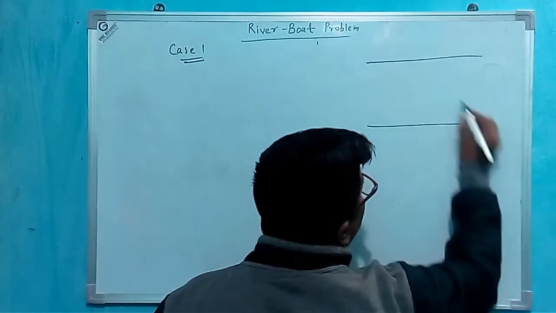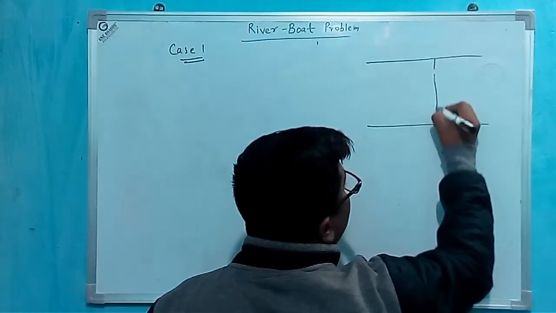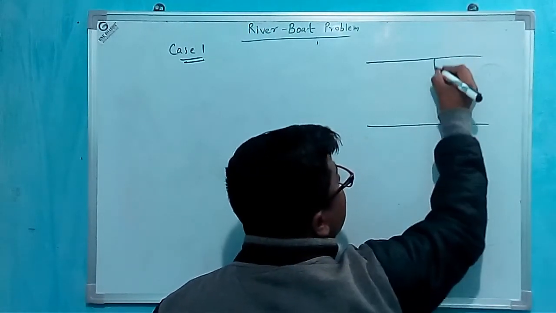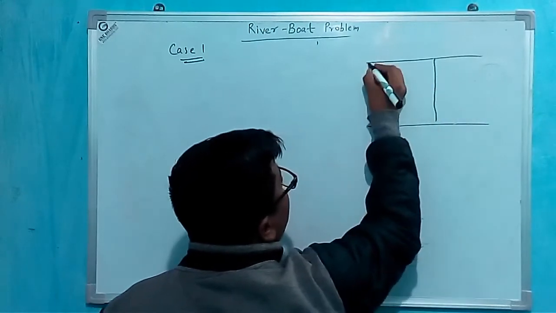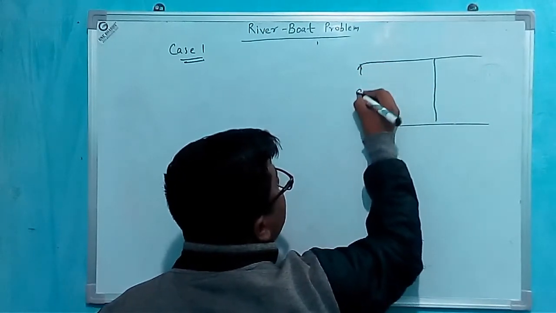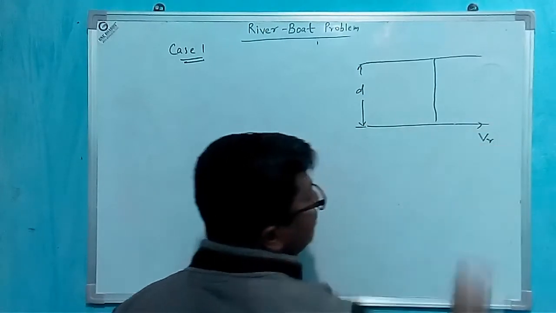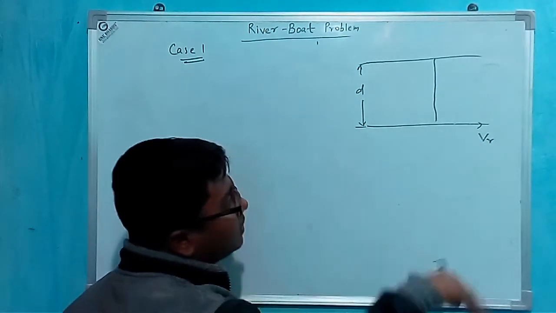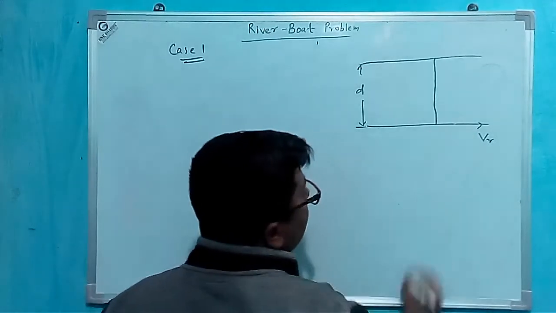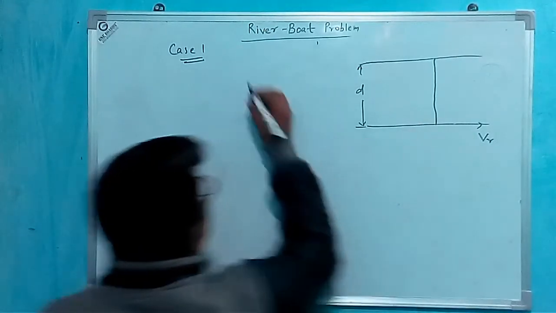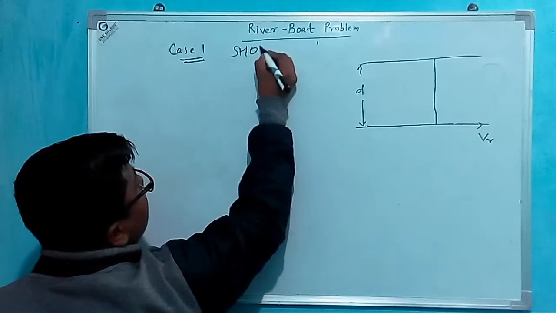First one I am taking: this is a river whose width is d and the velocity of river is V_R in that direction. The first case is shortest path.